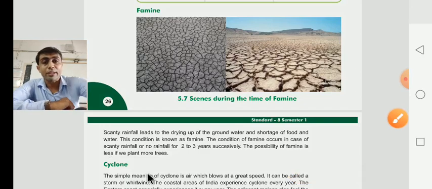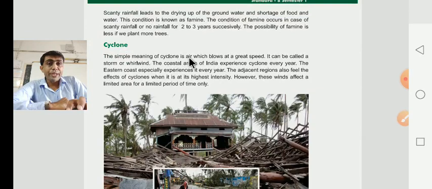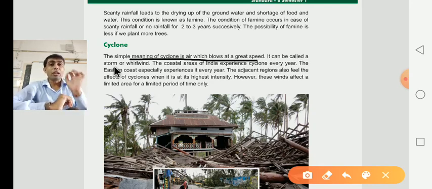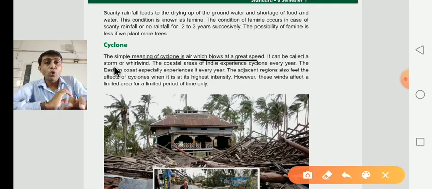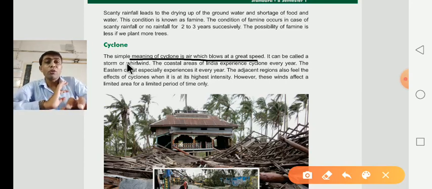Our next topic is the cyclone. The simple meaning of cyclone is air which blows at a great speed. It can be called a storm. When air blows at a great speed, it is called a storm or whirlwind, which is the second meaning of storm.